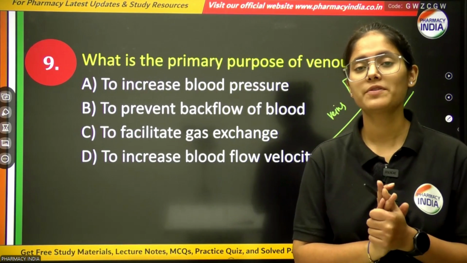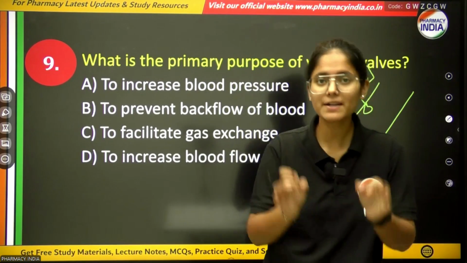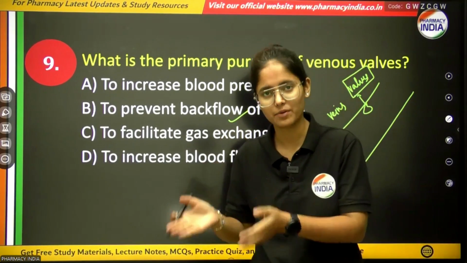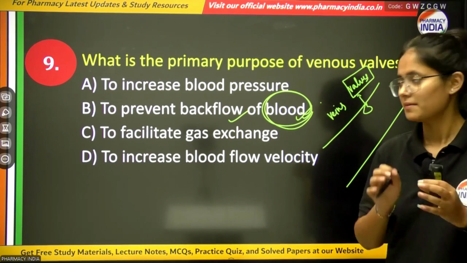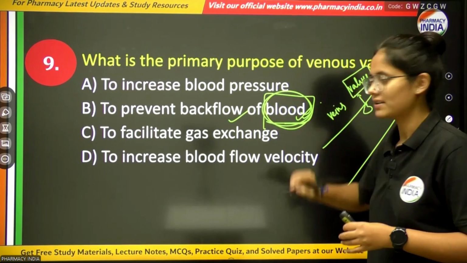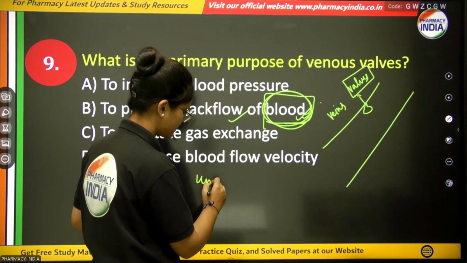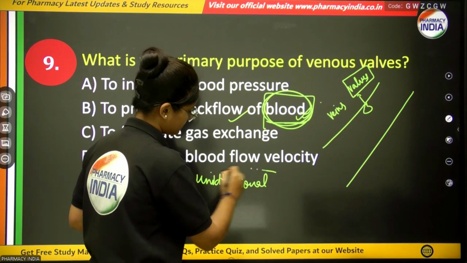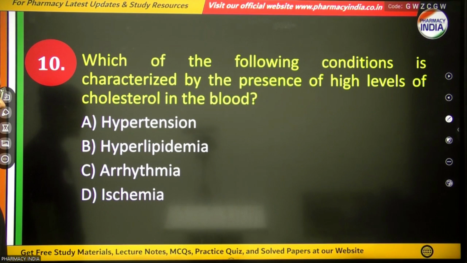So the main function of each and every valve present in the cardiovascular system is to prevent backflow of blood, whether it is present in your heart or in a blood vessel. Clear? So the correct option will be to prevent backflow of blood, because the flow of blood in your cardiovascular system should be unidirectional. Clear?